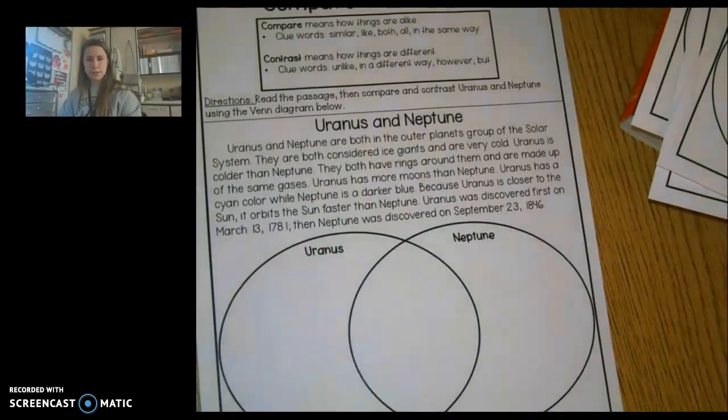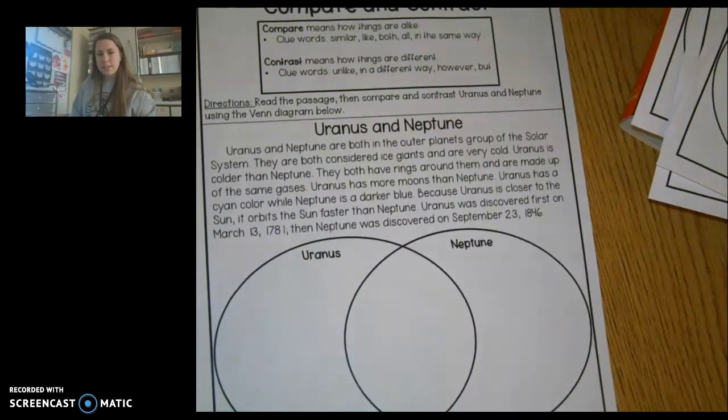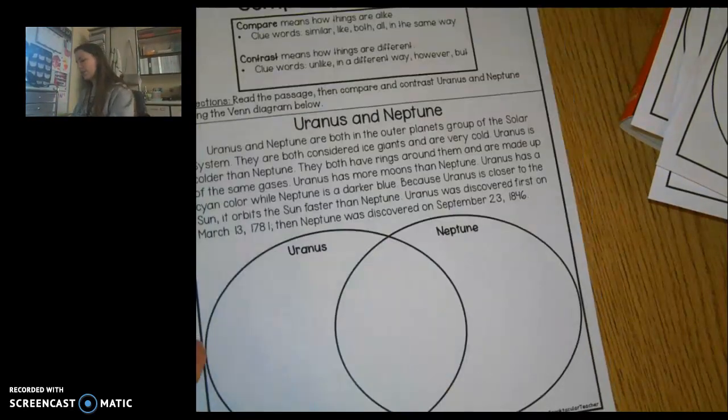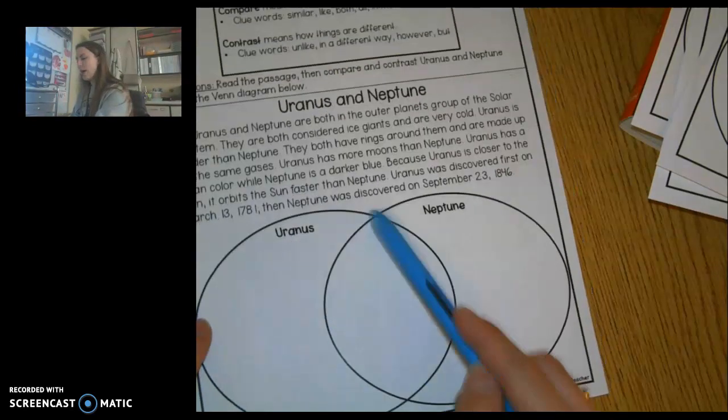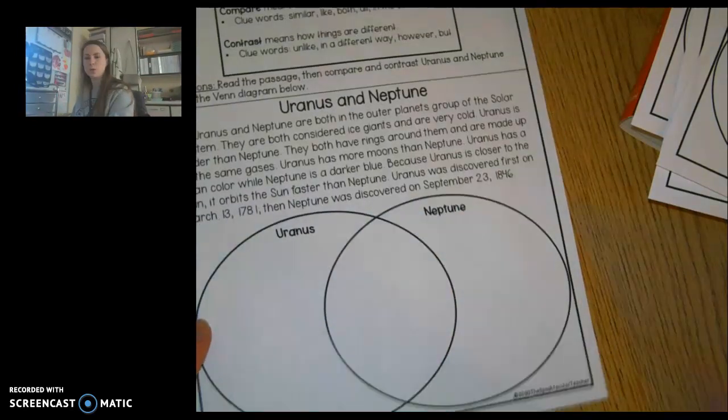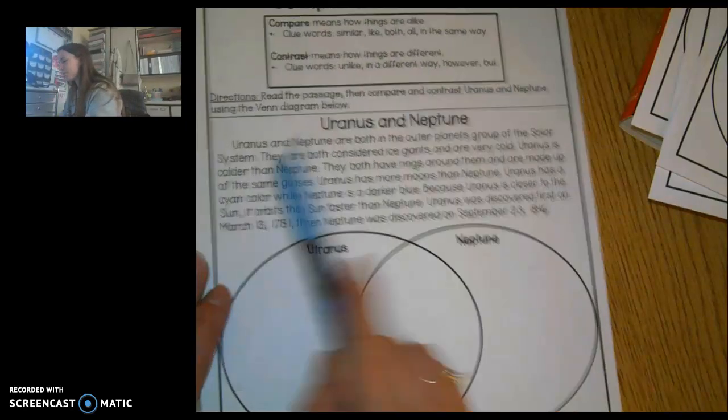If you had Uranus or Neptune, then this is your passage. You're going to write here things that are just about Uranus. In the middle, you'll write things that are about both. And on Neptune's side, you'll write things that are only about Neptune.